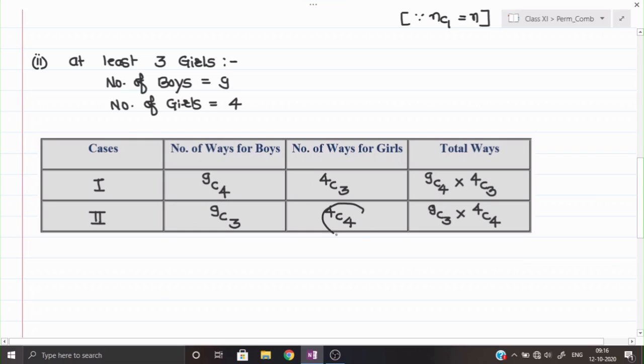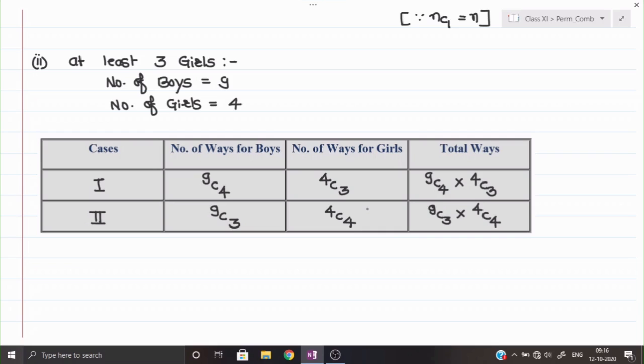Okay, now you see out of these two cases there is no other case possible because already we have reached the maximum limit, 4C4. We cannot select more than 4 girls because the total number of girls given is only 4. If the girls are given as 5, 7, 9, 10, then we can have more and more possibilities here. But since here the number of girls is only 4, this second case will be the last possibility and the total number of cases is 2.